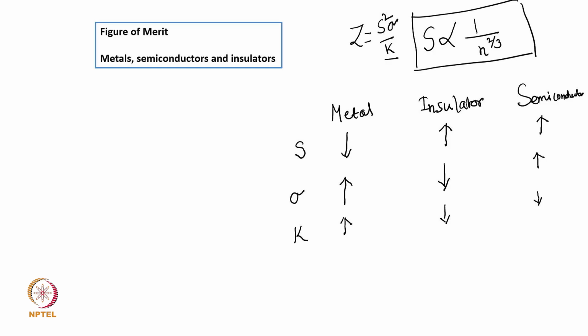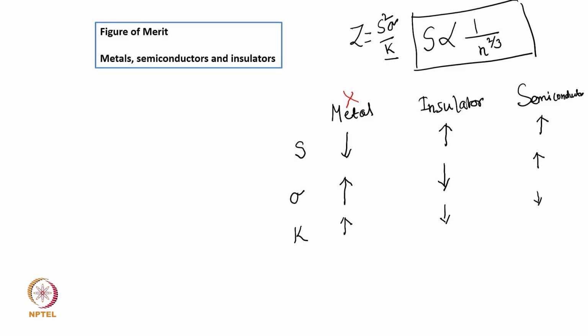Now let us look at the merit of all these three materials. In metal the Seebeck coefficient is quite low, but the Seebeck coefficient should be high if we have to get a higher figure of merit, that is what we have seen. But if the Seebeck coefficient is low, that means we cannot get a very high figure of merit for metal. So let me disqualify this.